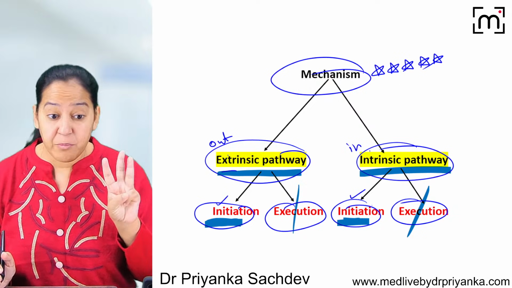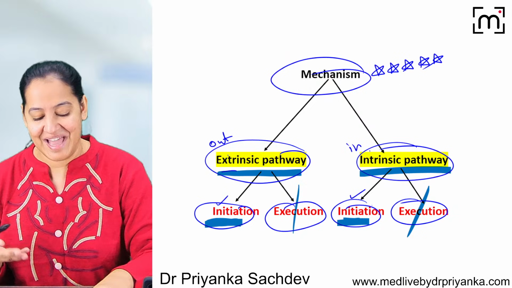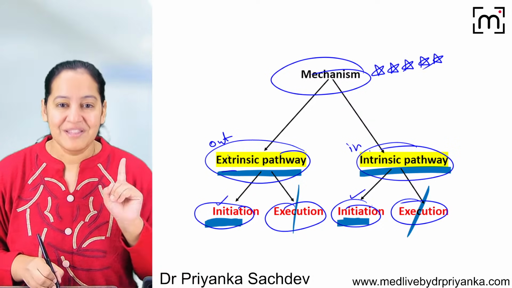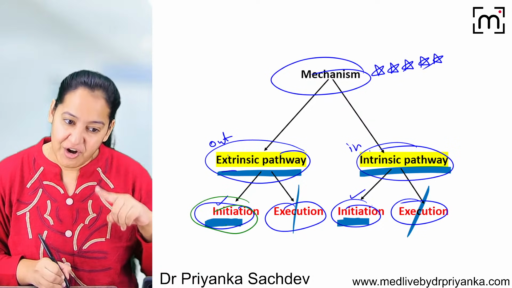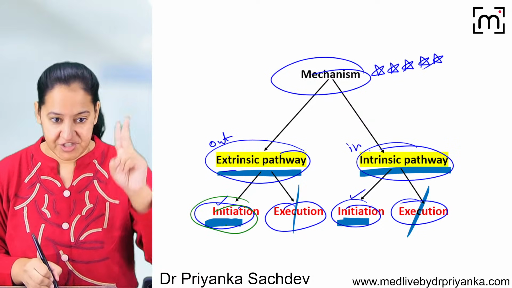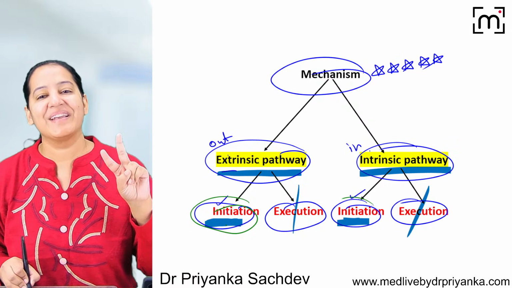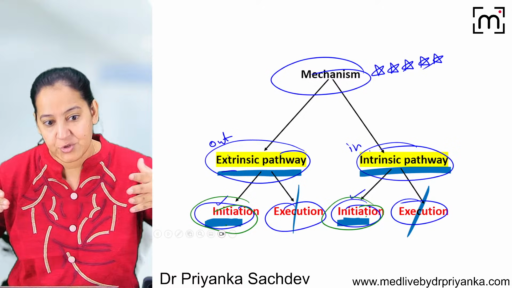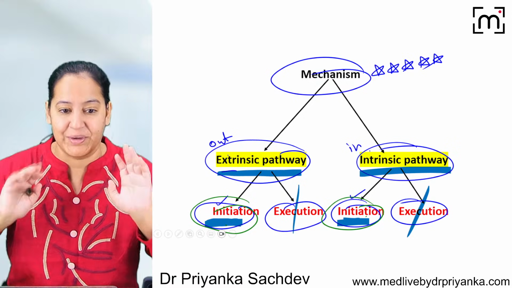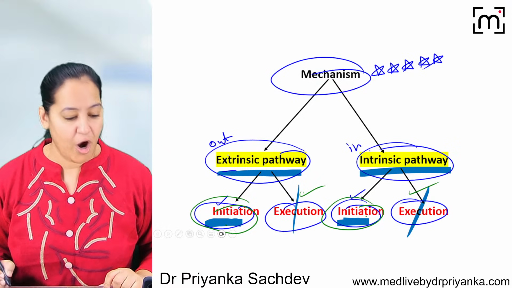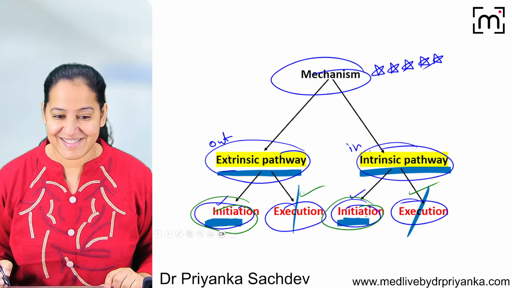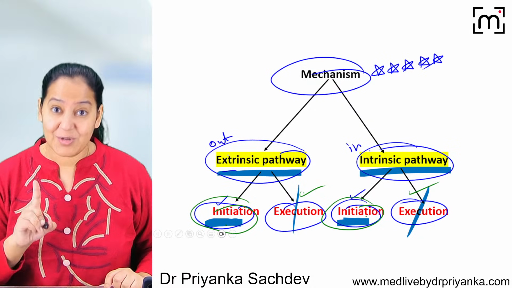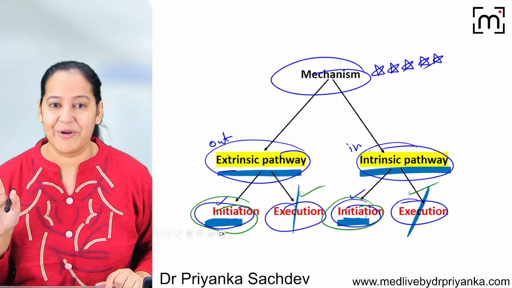So I'm going to tell you 3 movie stories now. You can understand it with the help of interesting stories. The first story will be the initiation of extrinsic. Then I will do an intermission. Then the second story is the initiation of intrinsic. Then I will do an intermission. Then I will combine the 2 intermissions together and tell you a third story, that is the execution of both of them. How many of you got it? Can I start? This topic is difficult, but I will make it a cakewalk for you.